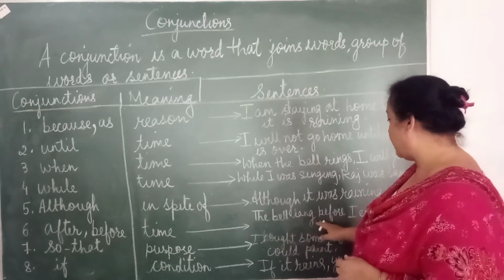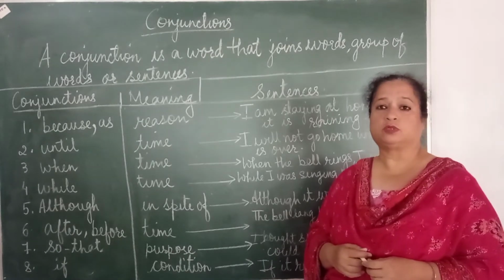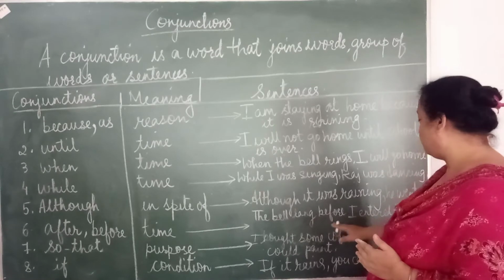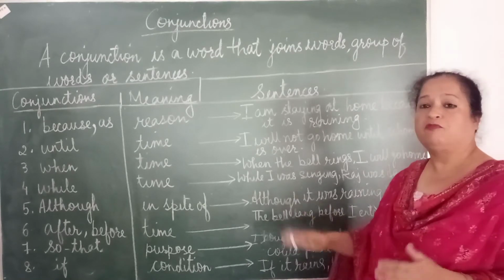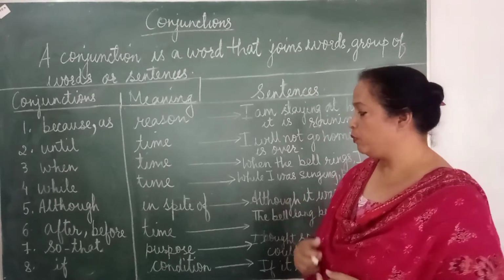So what's the sentence that I wrote over here? The bell rang before I entered the class. Now here we are talking again about two things, but in this what happened? The bell rang before I entered the class. That means before the second action could take place, the first action already took place.